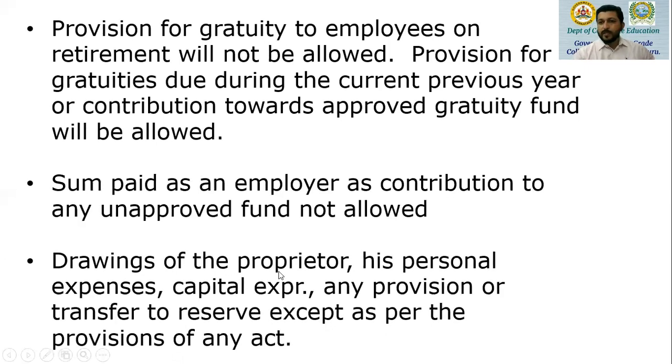Drawings of the proprietor. The businessman is withdrawing money. Personal expenses of the proprietor, like for example, interest on capital. Capital is contributed by the owner of the business and he himself is giving interest to himself. So that is disallowed. Capital expenditure. Any provision or transfer to reserves except as per the provisions of the Act, those will be disallowed. So drawings of the proprietor, interest on capital, personal expenses of the proprietor or any capital expenditure are disallowed.